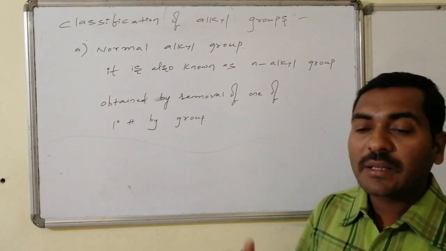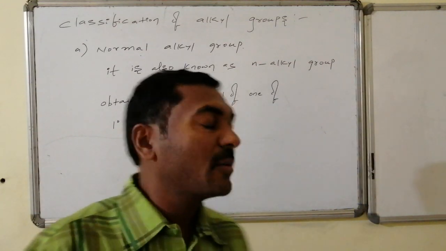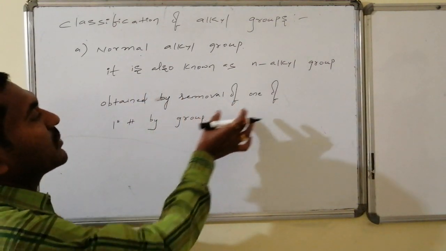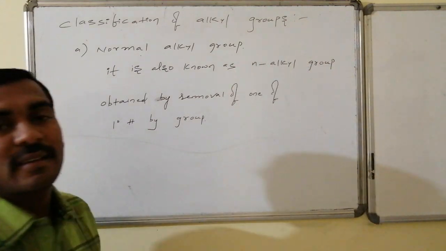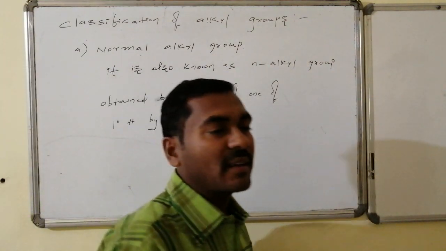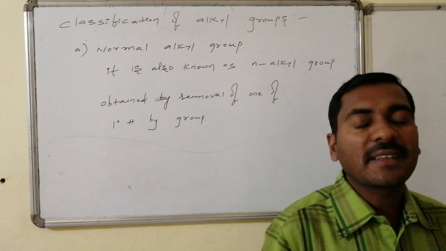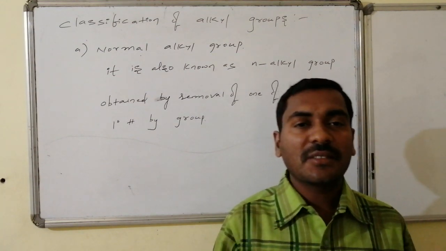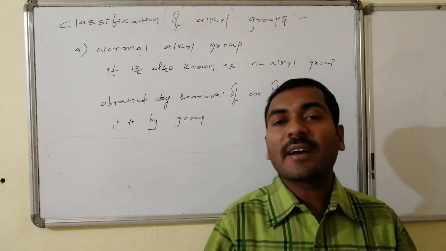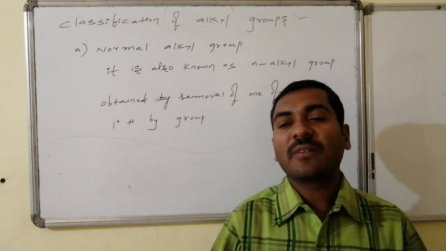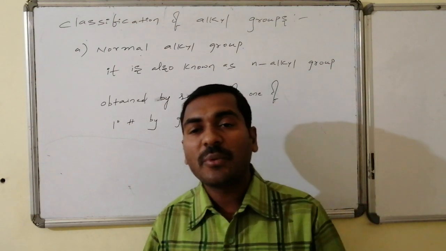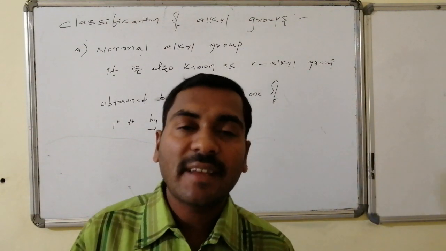It is generally indicated by n followed by the group name. If it is one carbon, n-methyl, two carbons, n-ethyl, whereas in case of 1 and 2 it is not necessary to use n. If it is three carbons, that is n-propyl, four carbons n-butyl, n-pentyl, n-hexyl, etc.